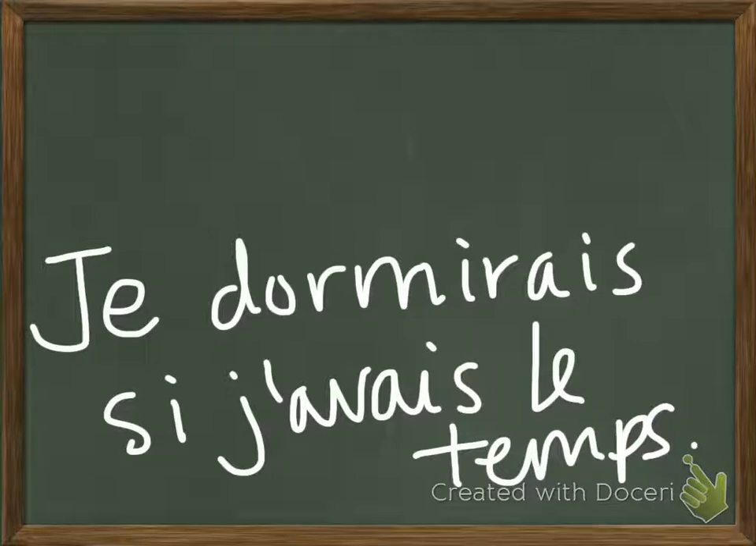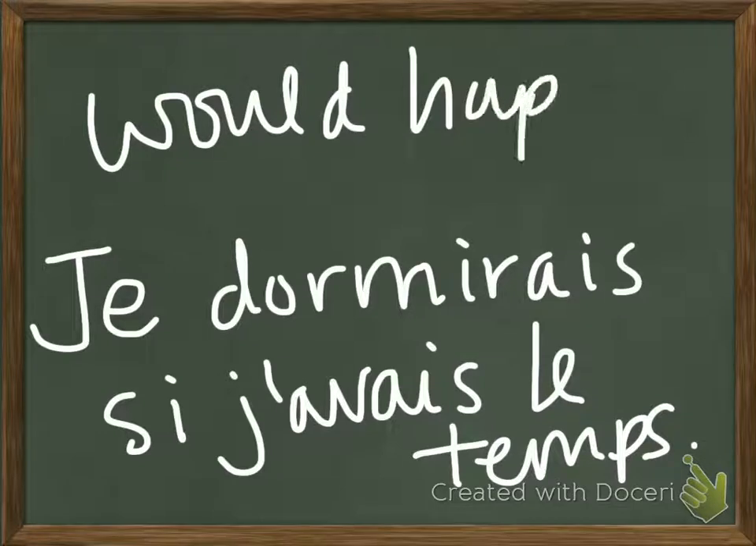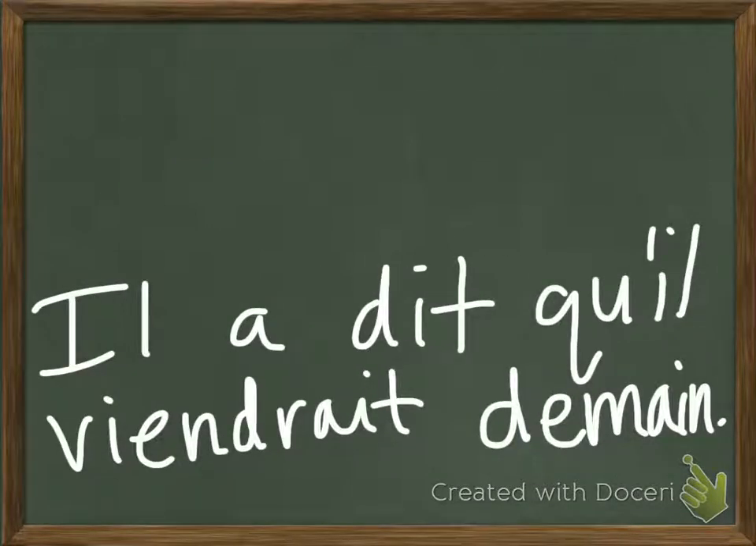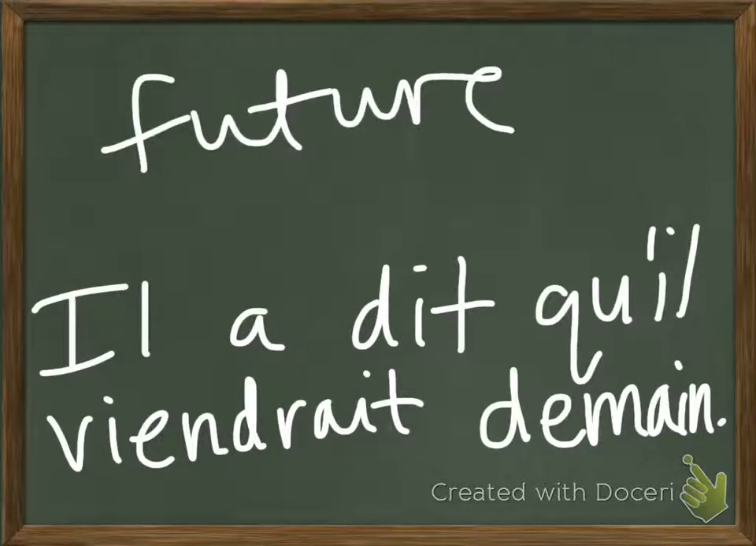The conditional expresses what would happen if certain conditions were met. So, I would sleep if I had the time. The conditional also expresses what would happen in the future from a past perspective. So, he said that he would come tomorrow.